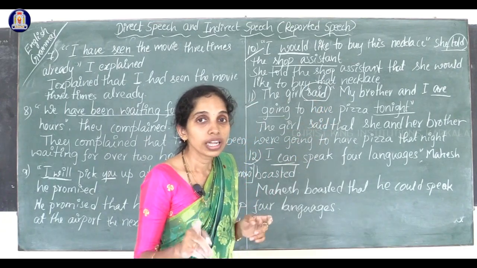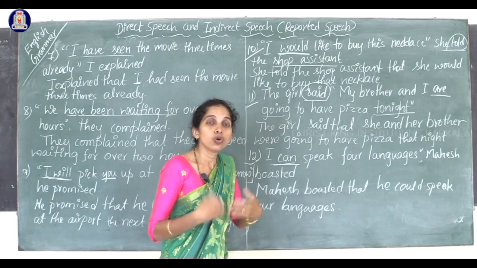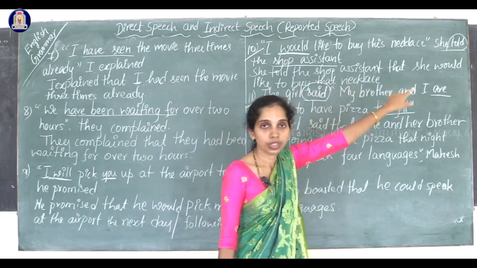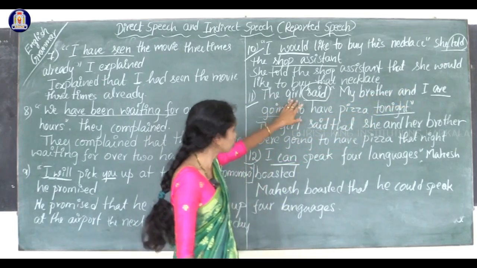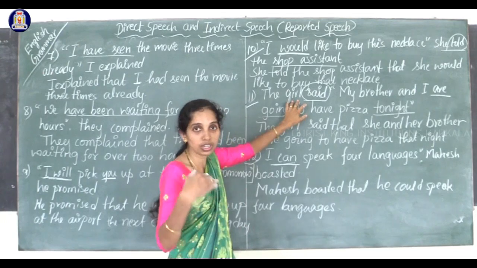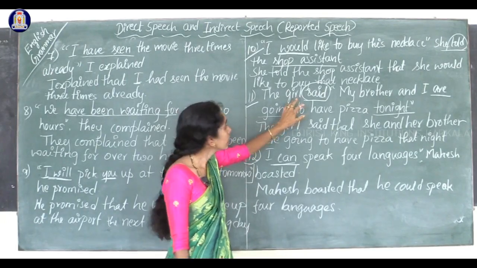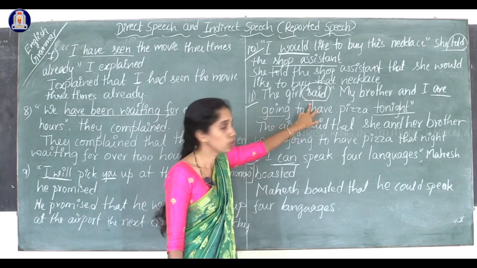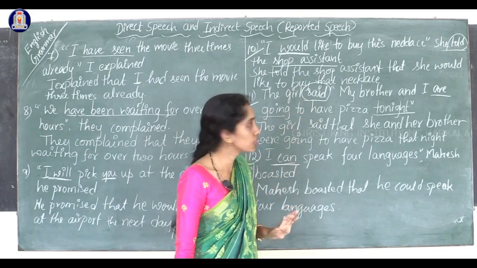So remember, if you want to say who said to whom, then you have to write told. If you want to say that someone is saying something, then you have to say said or says. Okay, so don't get confused.